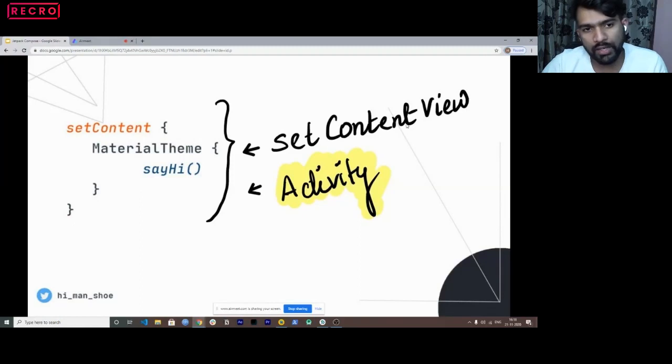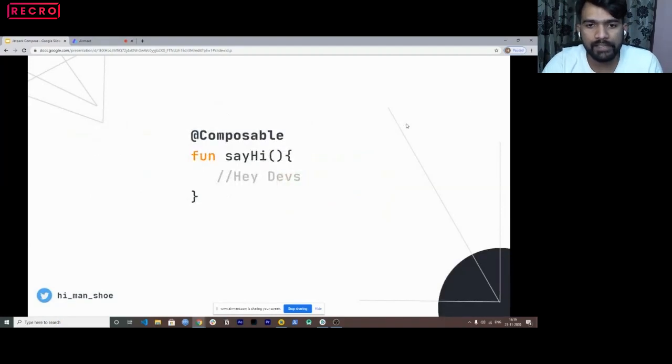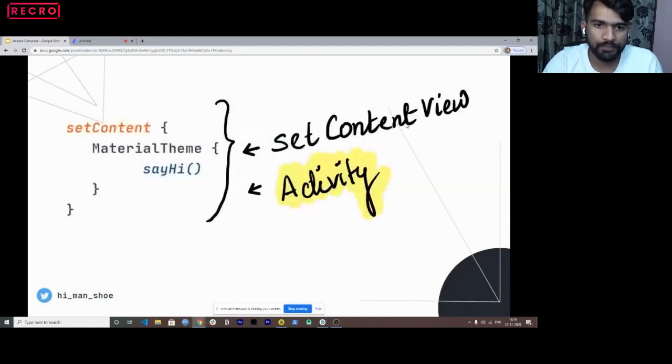I'll be showing you all of these in the code as well in some time. But my point here is, when you use setContent, it requires a composable again. So MaterialTheme is just a theme I'm using here. When I use a MaterialTheme, it is also a composable function. And say hi is basically this function which I'm using. So you can see a hierarchy, right?